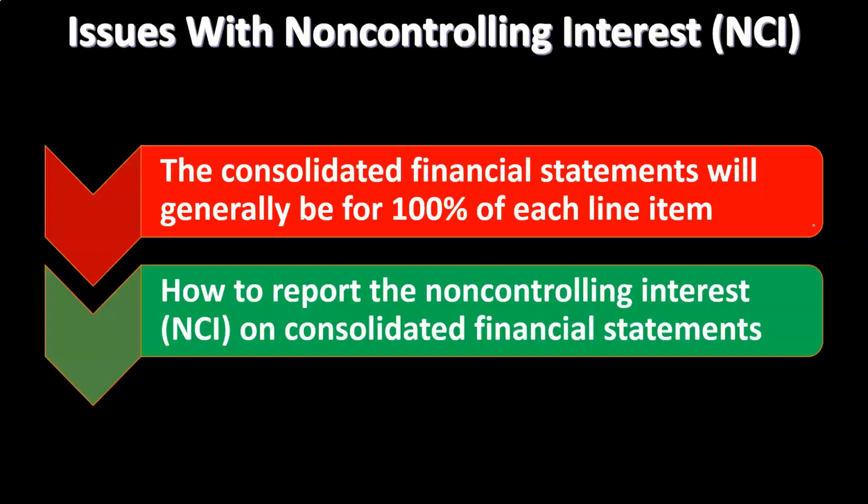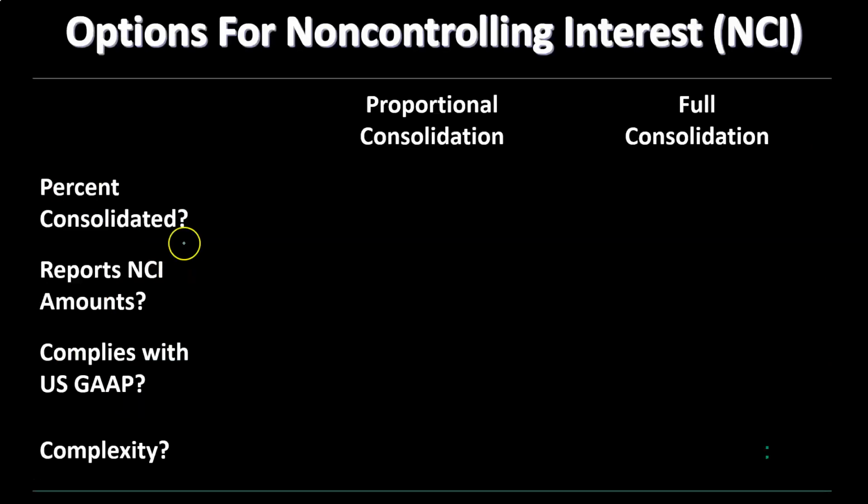And we're typically going to put one line item in the equity section of the balance sheet and a line item in the income statement representing that non-controlling interest. So if you have that non-controlling interest, then you might think, okay, what are my options to account for that non-controlling interest? So you could have the proportional consideration, and then you can have the full consideration. Now, just so you know, the full consideration is going to be generally accepted accounting principles here. So that's typically what we're going to do.